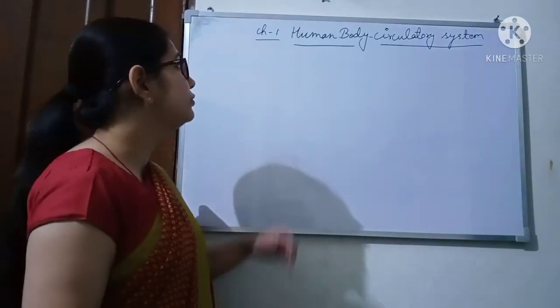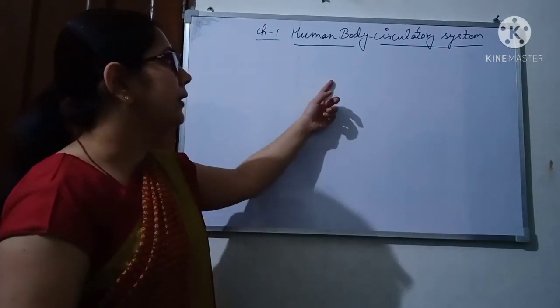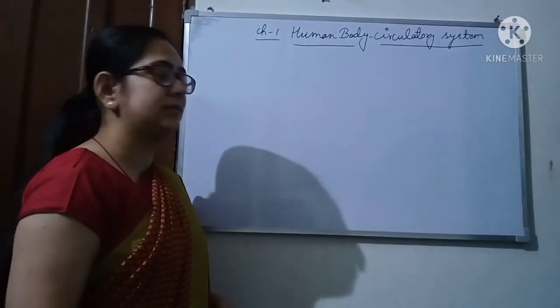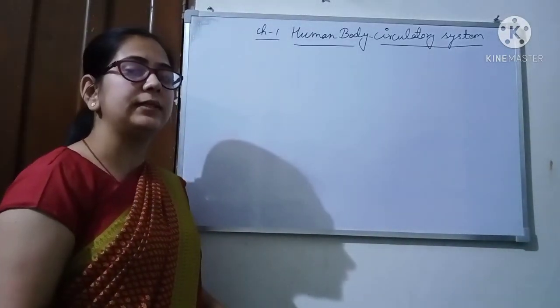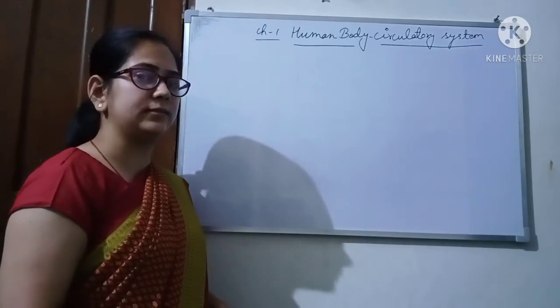So today we are going to start chapter first in your science book, that is human body. In human body we will study the circulatory system. So students, what is the circulatory system? The circulatory system is an organ system. Now, what is an organ system?